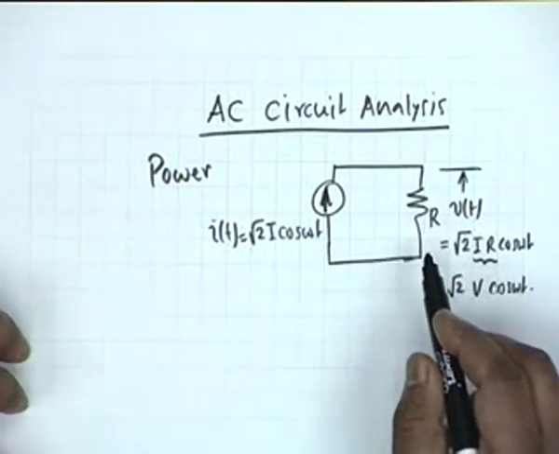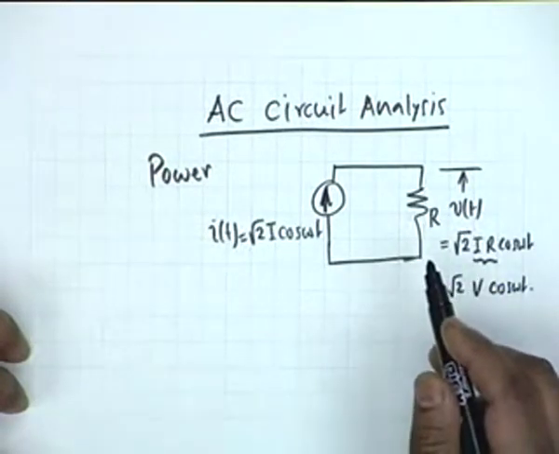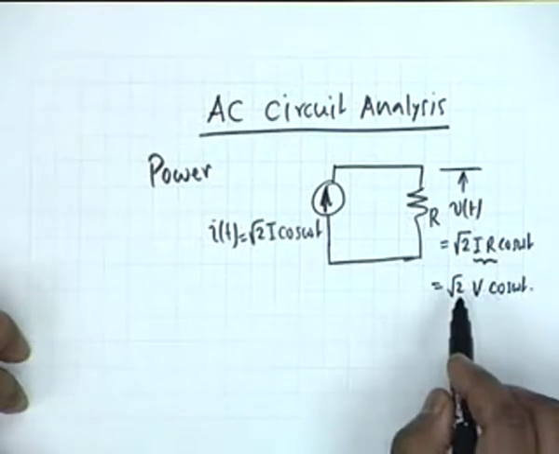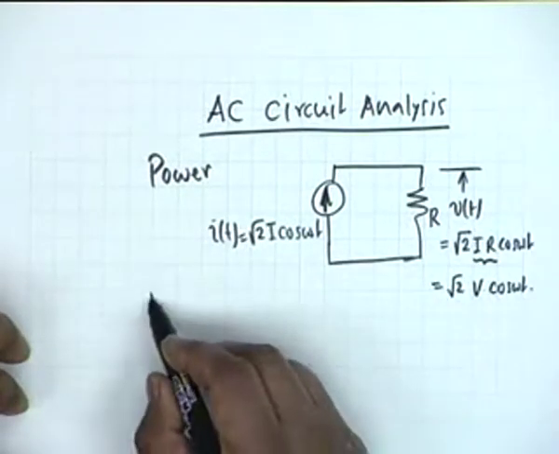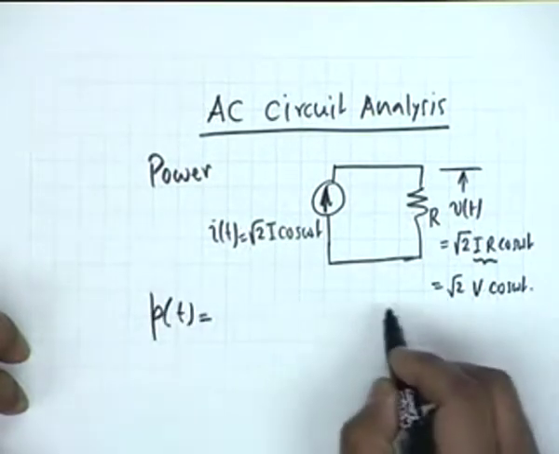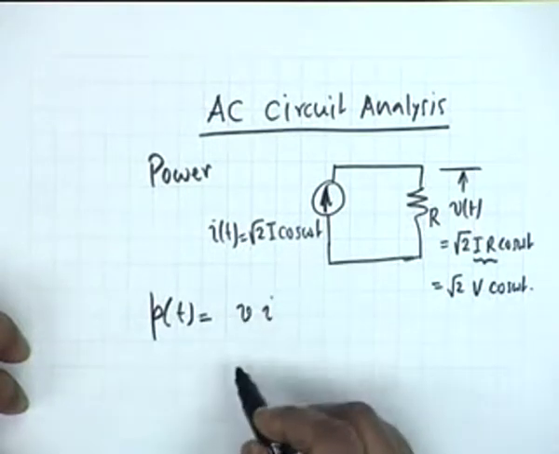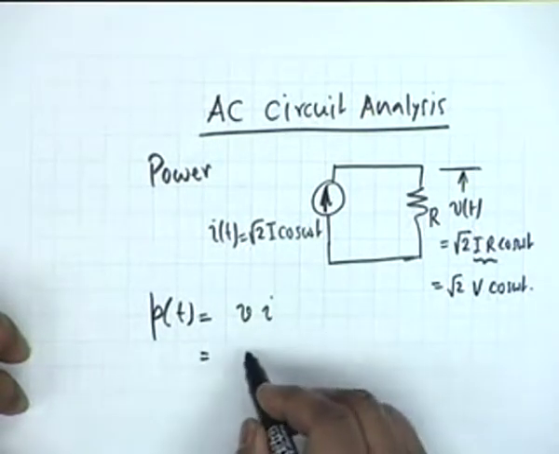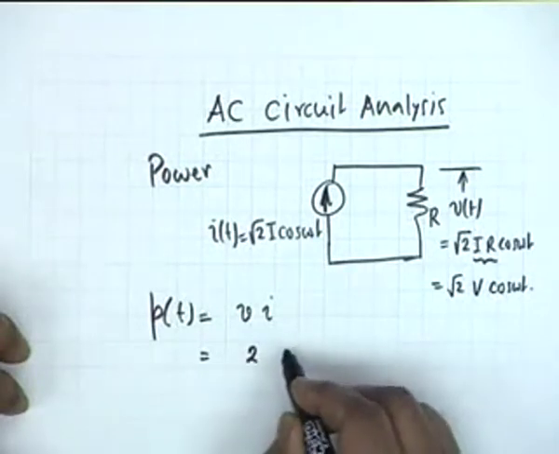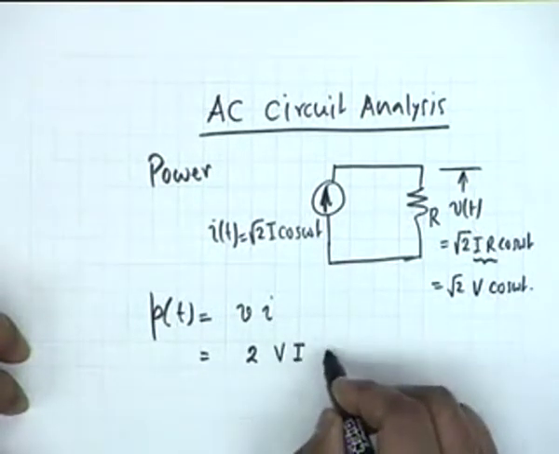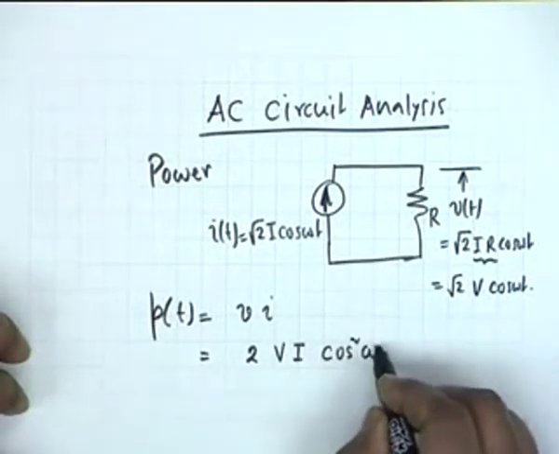The power that is dissipated in the resistance obviously is a function of time, because both current and voltage are functions of time. So the instantaneous power p of t shall be equal to v times i, and you see that this is twice VI cosine squared omega t.